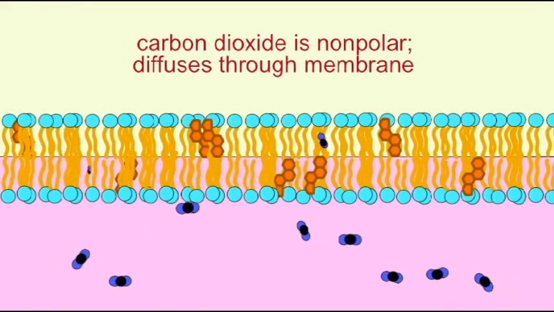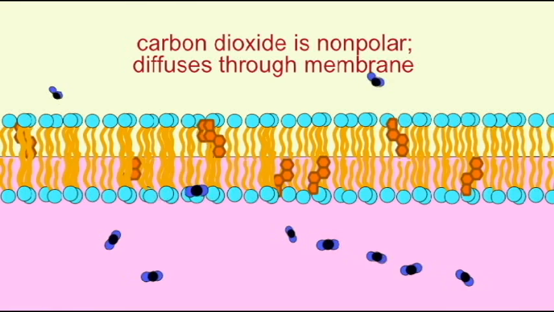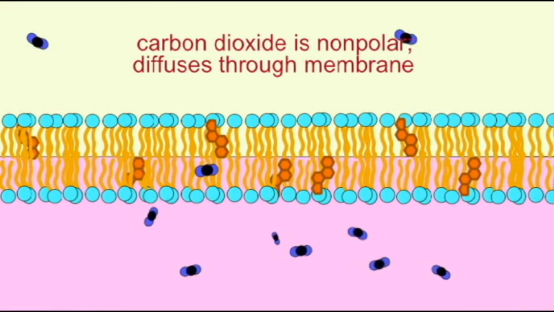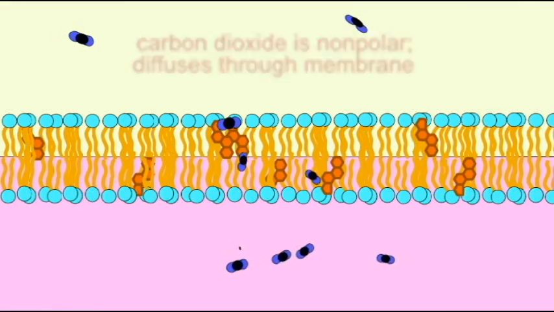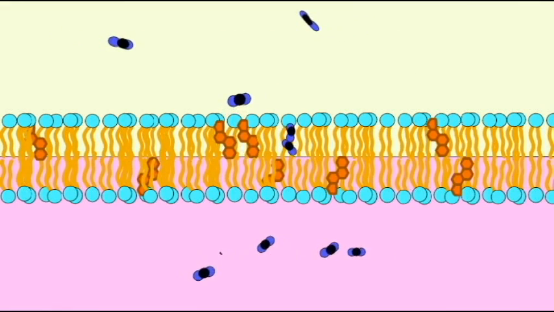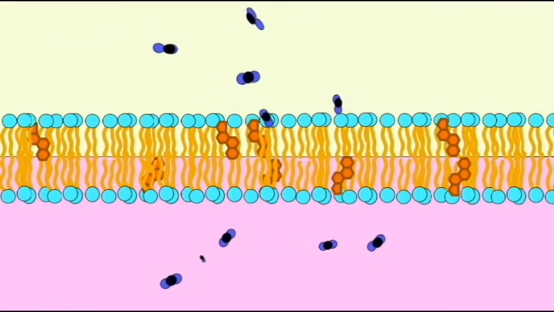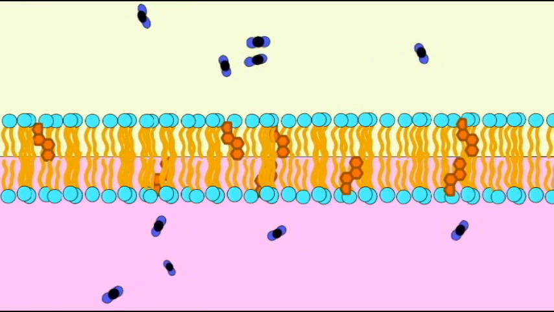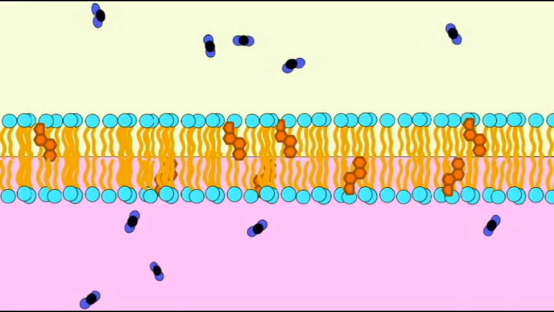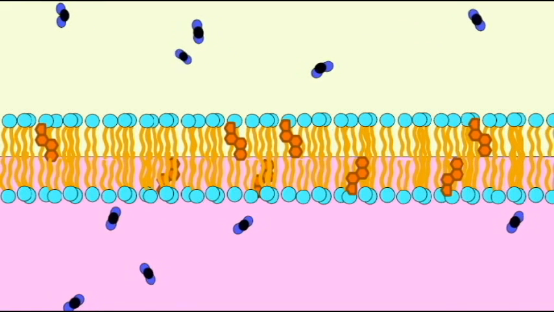Carbon dioxide is at a high concentration inside the cell and a lower concentration outside the cell. Because it is nonpolar, the nonpolar tails of the phospholipids do not pose a barrier to it, and so therefore it can simply diffuse through the membrane. Because it is nonpolar, it can pass through the membrane, going from an area of high concentration to low.